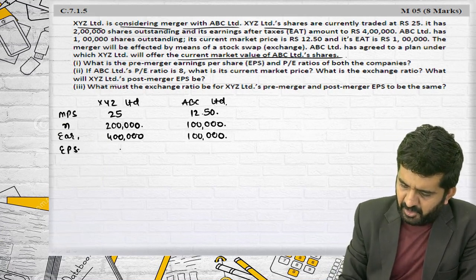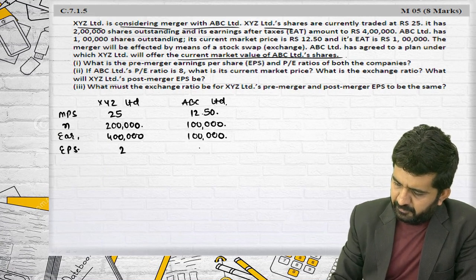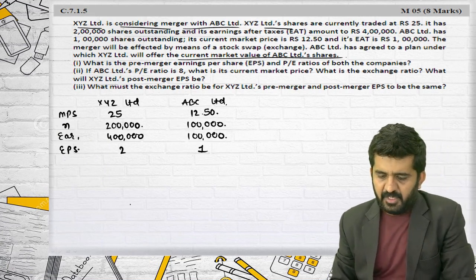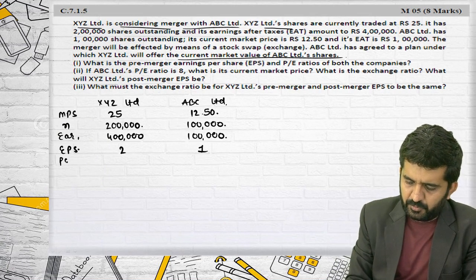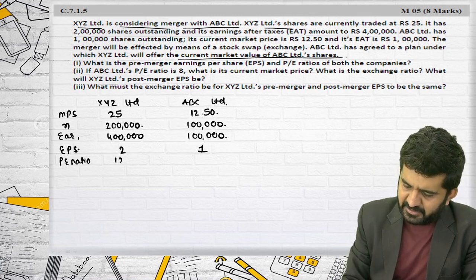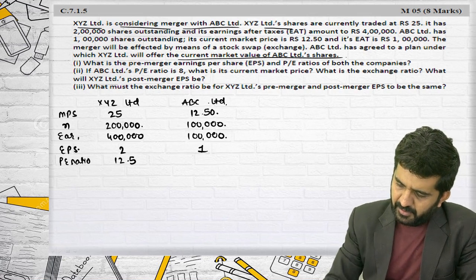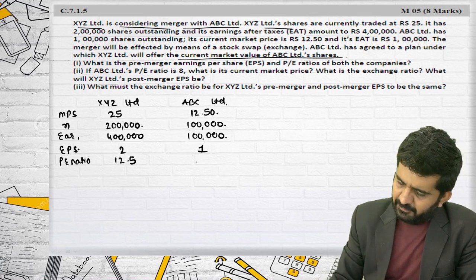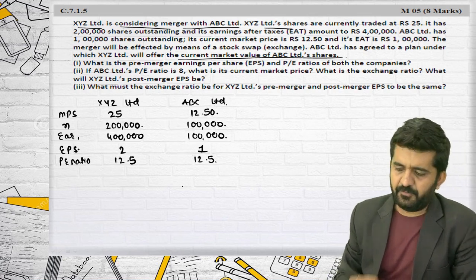Earnings divided by number of shares is 2. Earnings divided by number of shares is 1. I can even find out PE ratio if I want. It is MPS divided by EPS, which is 12.5.